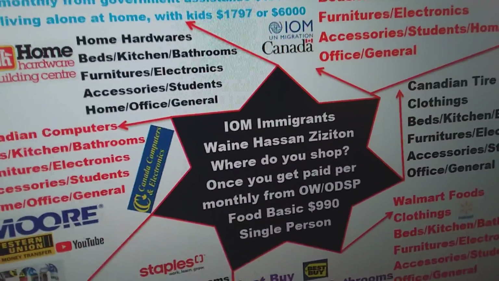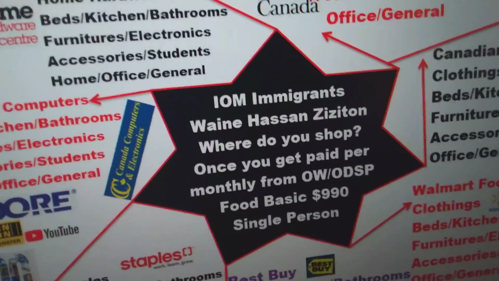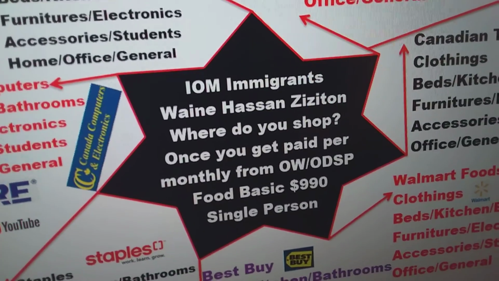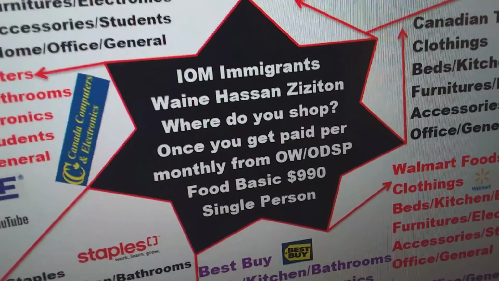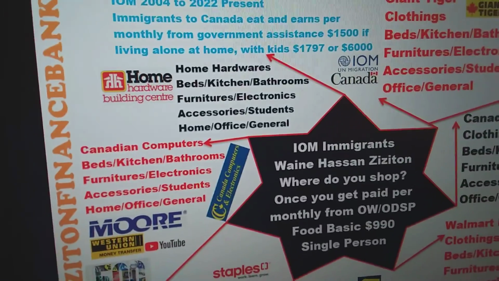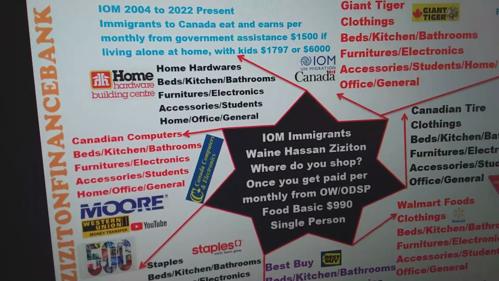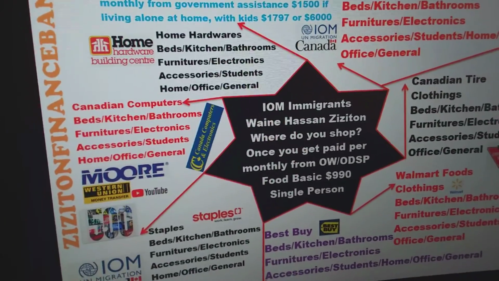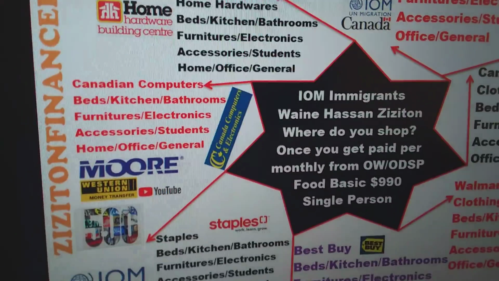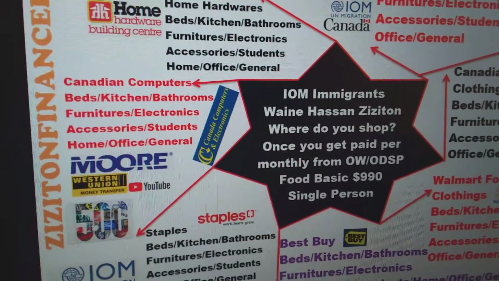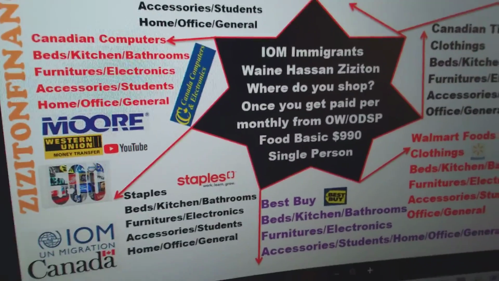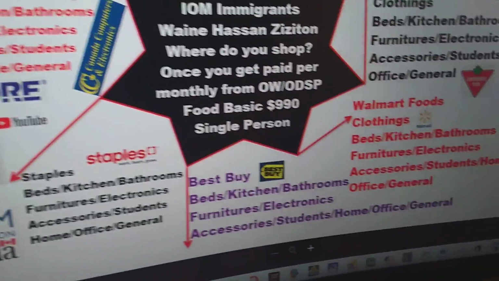And then IOM migrants, where do you shop once you get paid monthly from OW or ODSP? That's Food Basics, $990. Of course, I'm a single person, so I agree with that. And these are the places where I normally shop: Home Hardware, one of them, Canada Computers, which is electronics, that is another one. More Western Union, YouTube, and then Fortune 500 companies, and Staples, and then Best Buy.